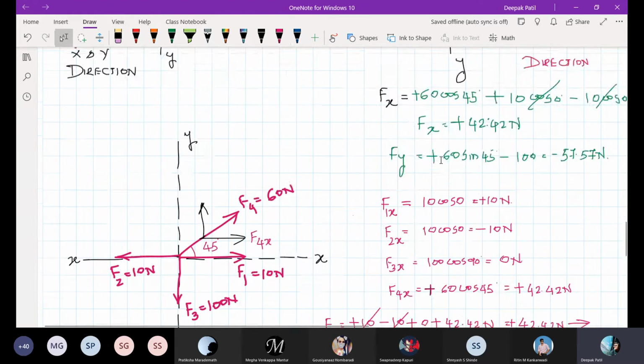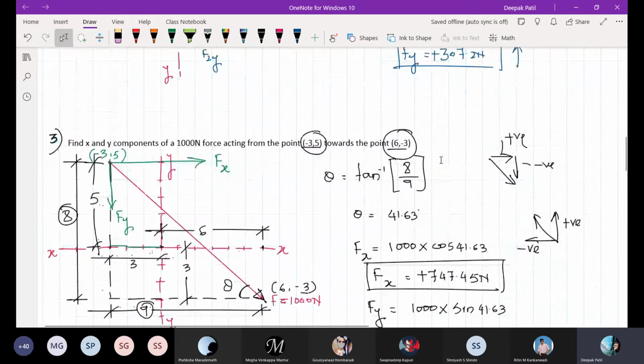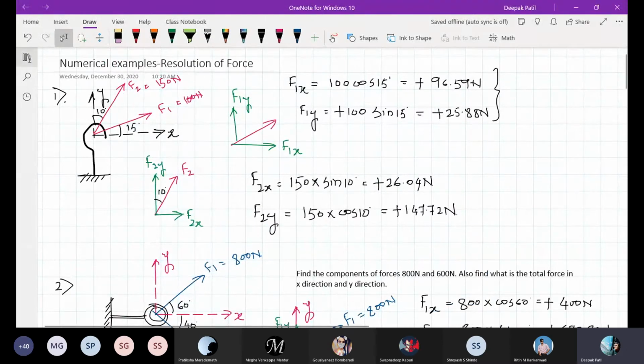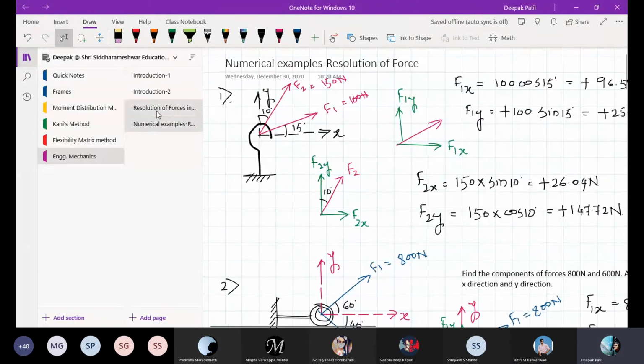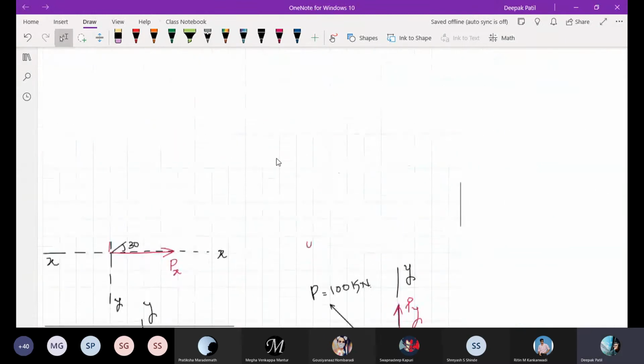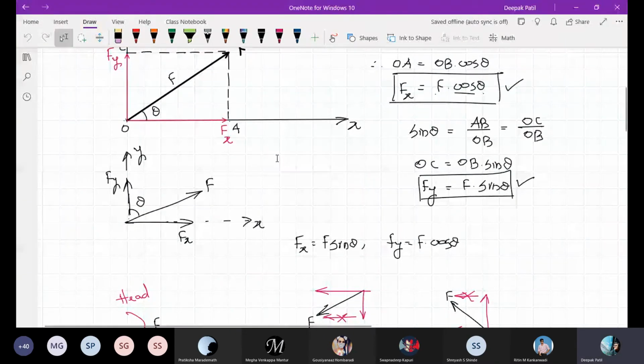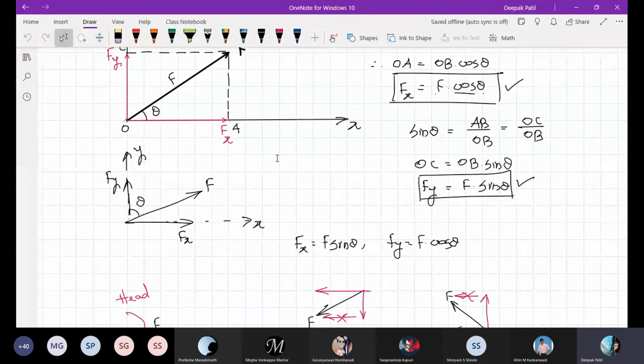Now, till now we have learned what is meant by the resolution of force. Let me repeat the meaning. The resolution of force is where you resolve, or replace, a force into two forces. Those two forces will have the same effect as the original force.